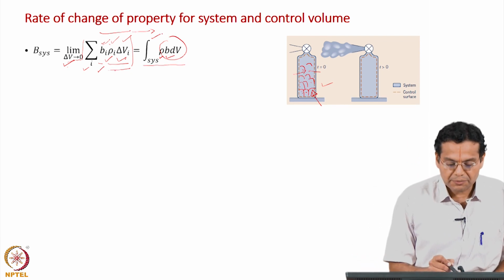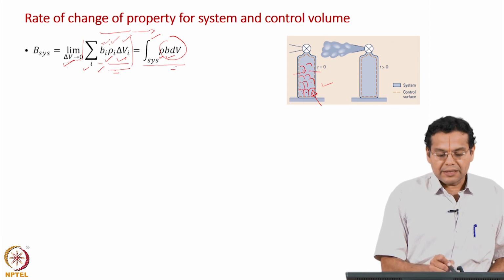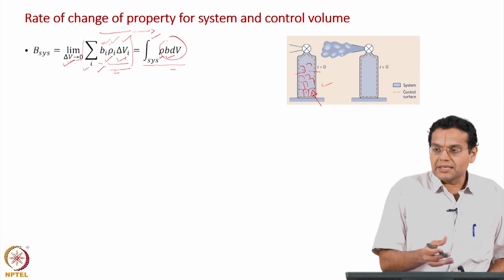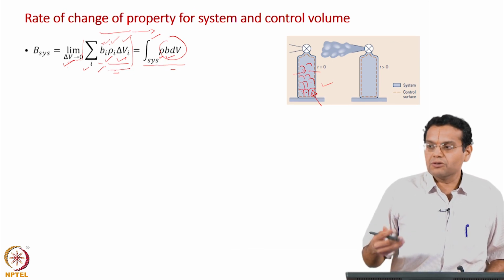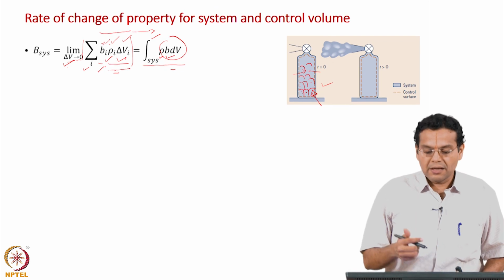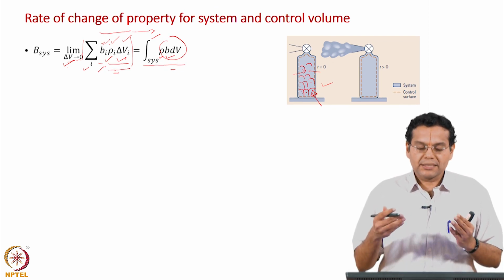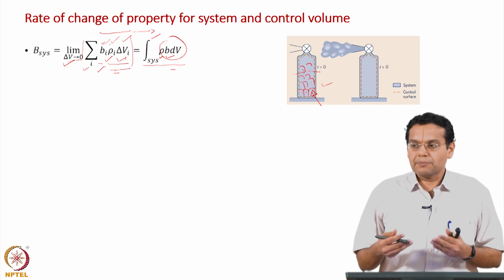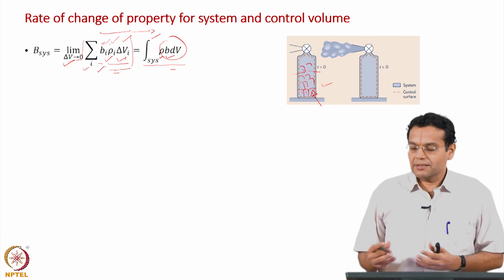That is the distinction between this summation and this integral. When you write the summation, we allow for discrete variation. When you write the integral, you allow for continuous variation of those properties, namely density and B. The moment I say continuous variation, the continuum hypothesis is invoked.